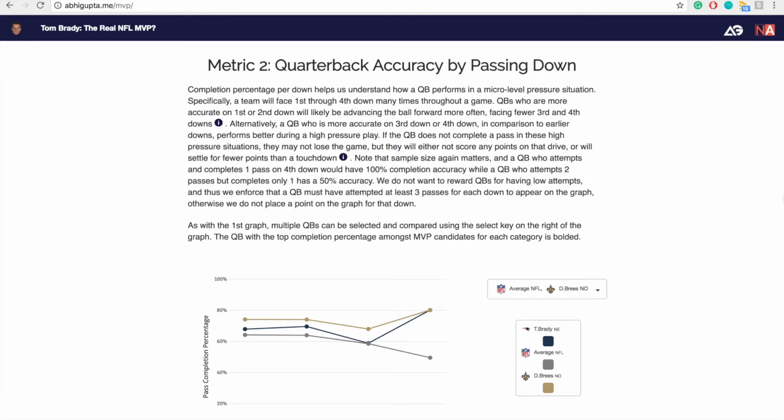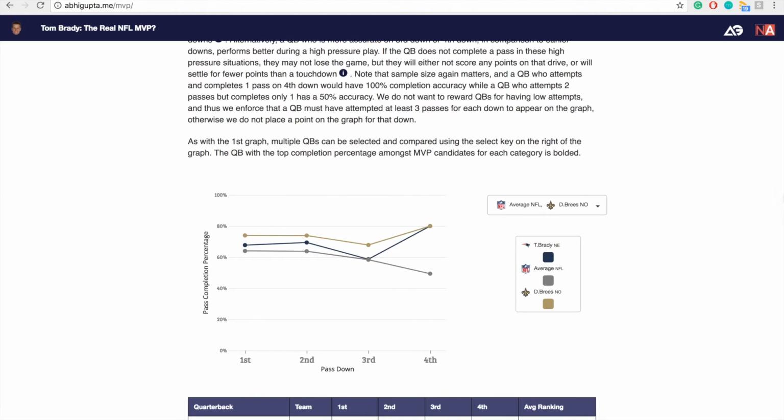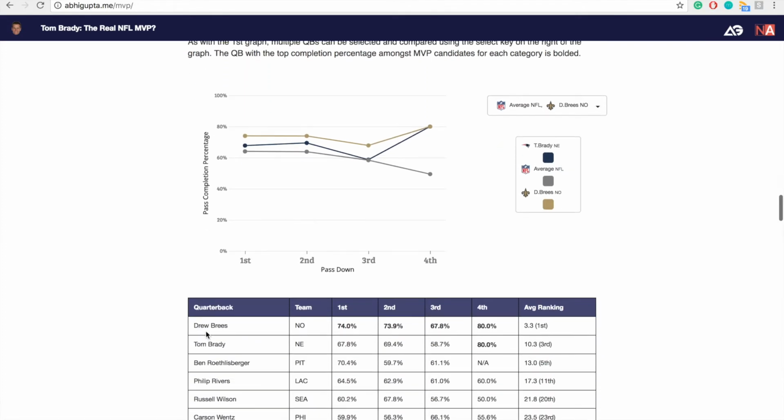Next, we look at quarterbacks' accuracy by passing down. We look at pass completion percentage with respect to the down. When you hover over a quarterback, you can see relevant statistics based on this metric, and we as well have a drop down menu for this metric.